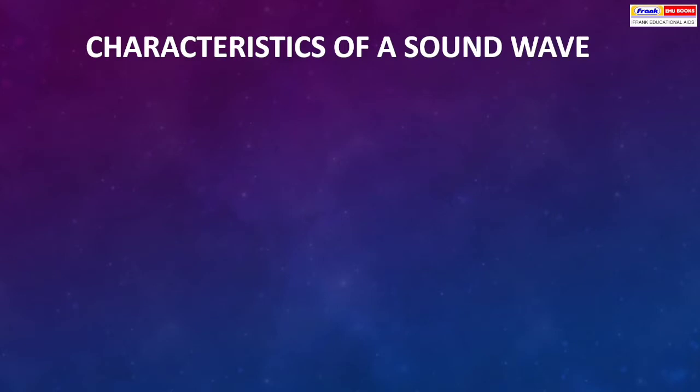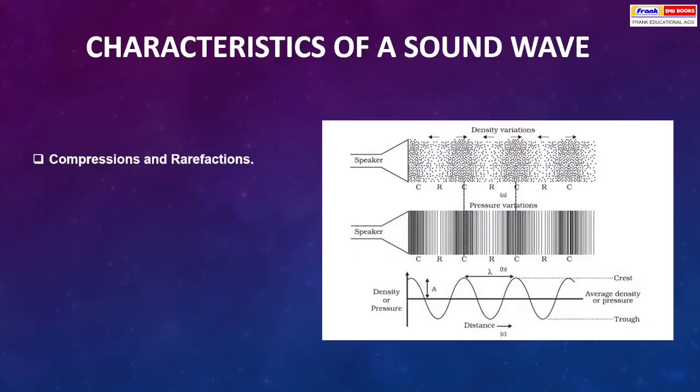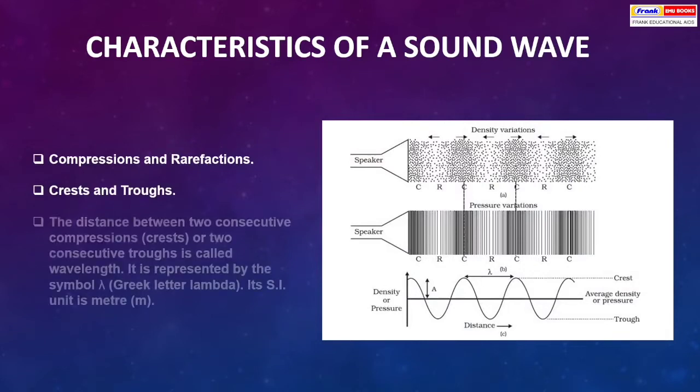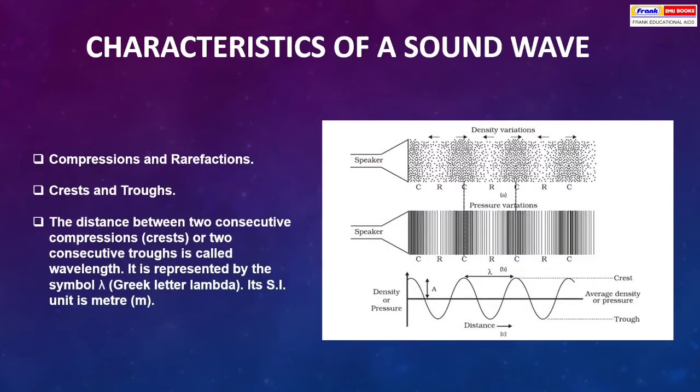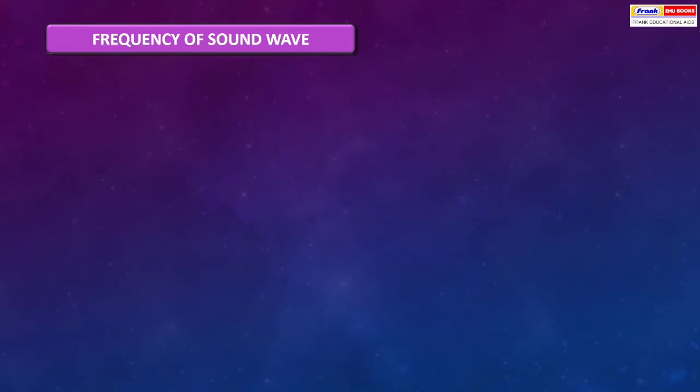Characteristics of a sound wave: compressions and rarefactions, crests and troughs. The distance between two consecutive compressions, crests, or two consecutive troughs is called wavelength. It is represented by the symbol lambda. Its SI unit is meter.